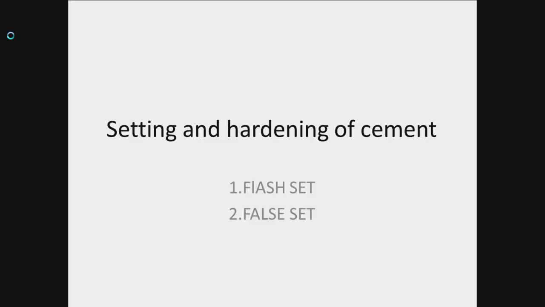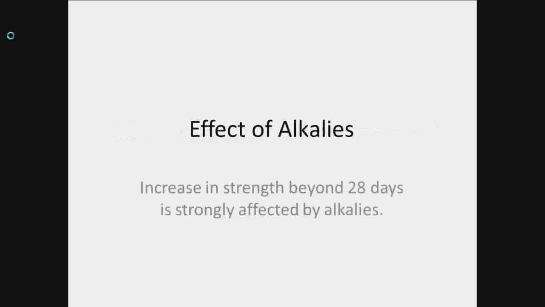If gypsum is added to very hot clinker during grinding, dehydration of gypsum takes place and hemihydrate CaSO4·0.5H2O or anhydrite CaSO4 are formed. When water is added to such cement, these hydrates form gypsum and plaster set takes place, resulting in stiffening of the paste. If alkalis are present in the cement during the storage period, then they form alkali carbonates. These alkali carbonates react with calcium hydroxide liberated by the hydrolysis of tricalcium silicate to form calcium carbonate. The calcium carbonate precipitates and produces rigidity in the paste.